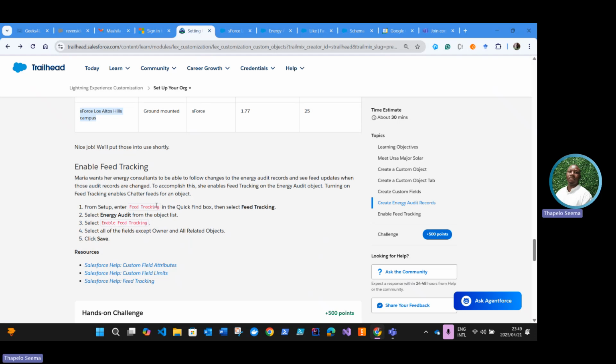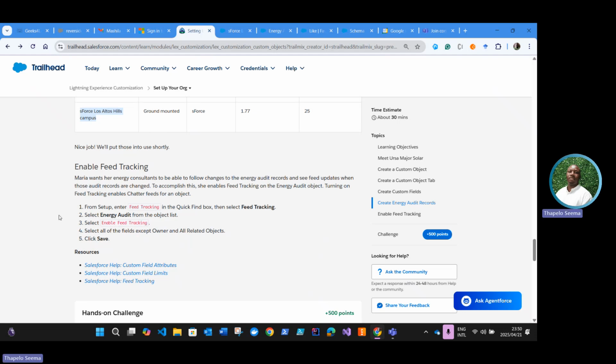So what this means is when anyone goes into those audit records and they change anything, they want some sort of notification to be sent to anyone who subscribes to that record. Okay, so we might have in the team people who want to be updated every time someone edits their record. So in order for that functionality to be active, we need to enable feed tracking.